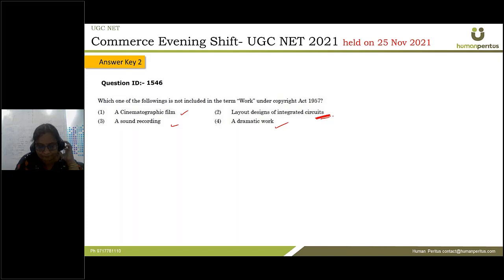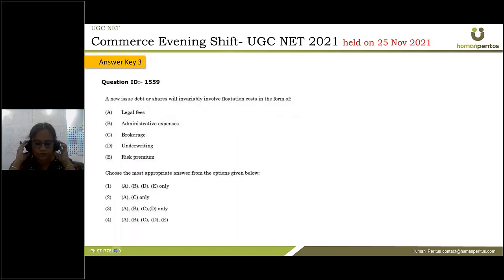Okay, fine. A new issue of debt or shares will invariably involve flotation cost in the form of which of the following, right? So this is again a very simple question. So what is flotation cost?